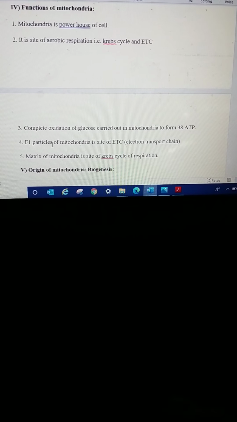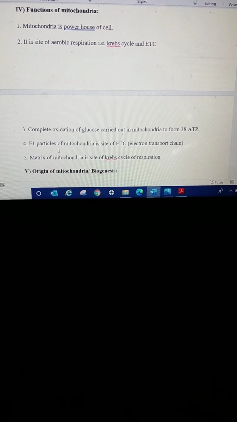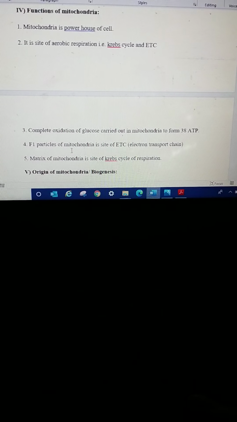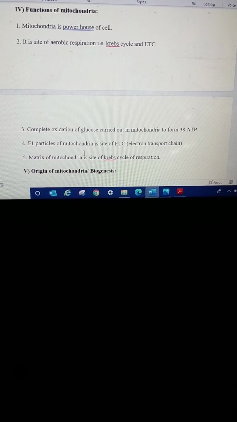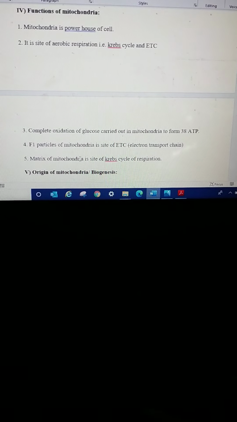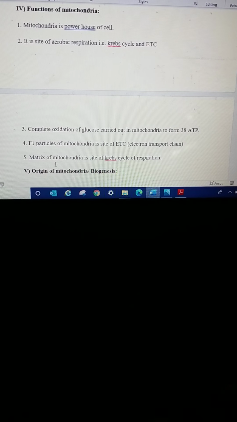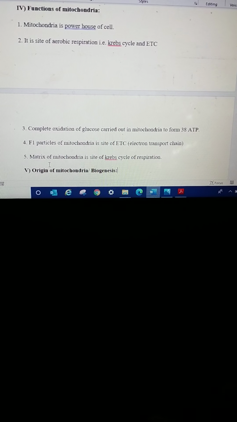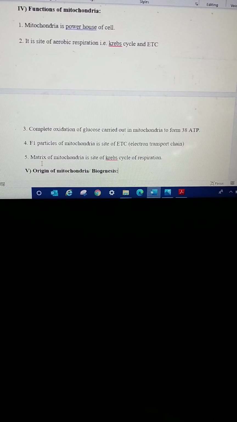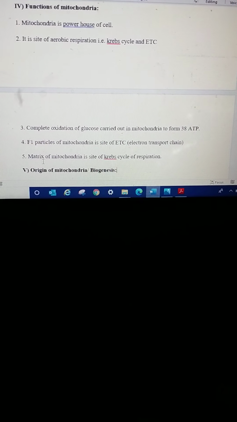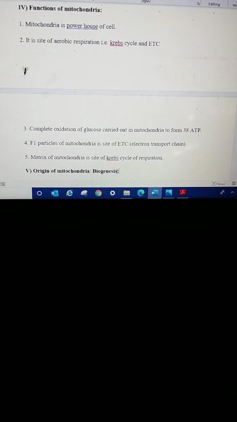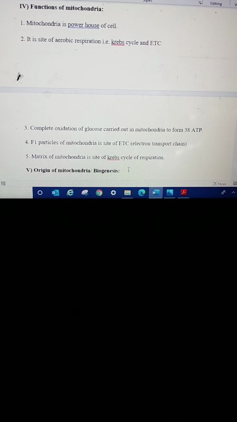Then these F1 particles, which are present on the cristae, are the site of the electron transport chain, and the inner membrane-bound middle portion, that is the matrix. The matrix is the site of the Krebs cycle for respiration.